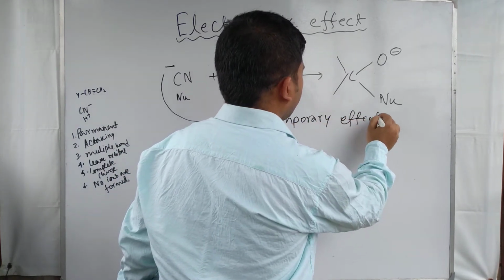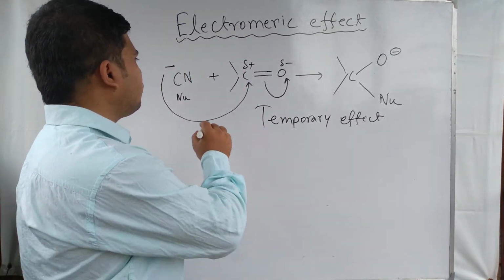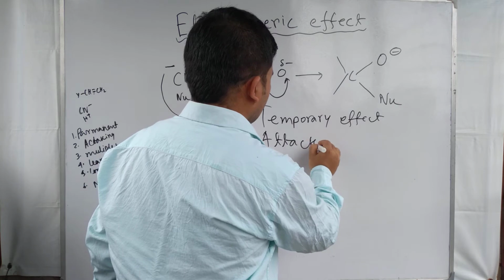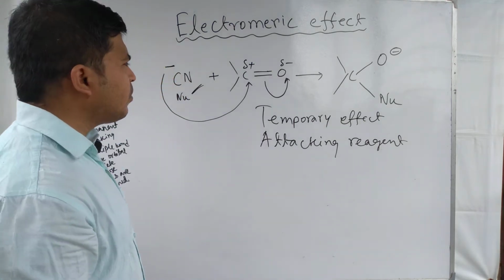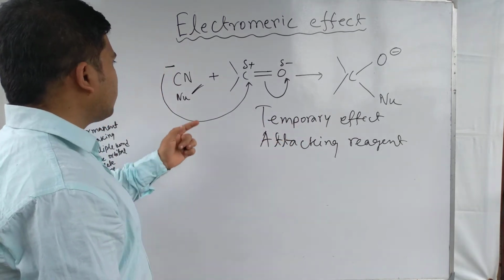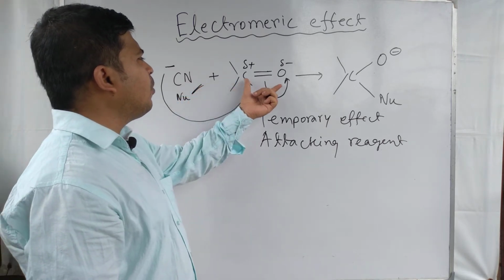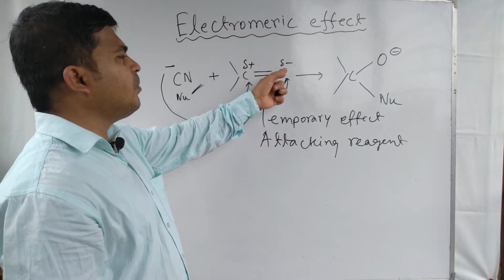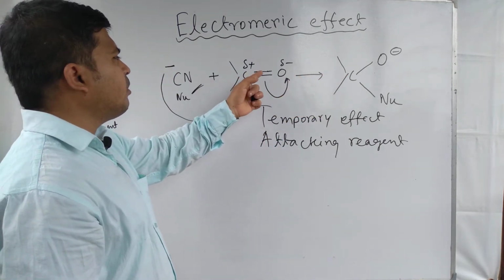It is a temporary effect, only shown in the presence of an attacking reagent. The attacking reagent is important because only in its presence is this effect observed. Here CN minus is the attacking reagent, and in its presence, in the CO group, one end becomes plus and the other end becomes minus.